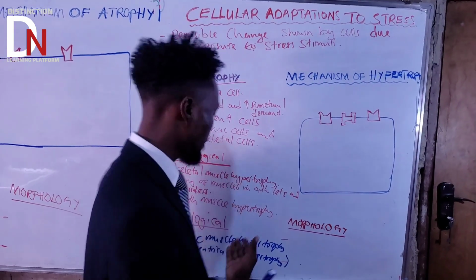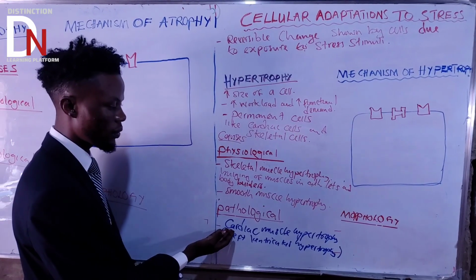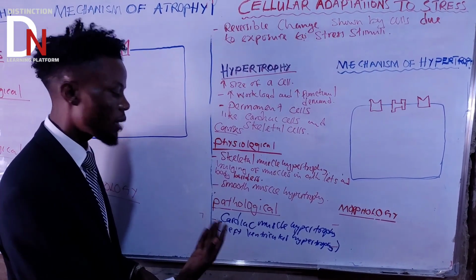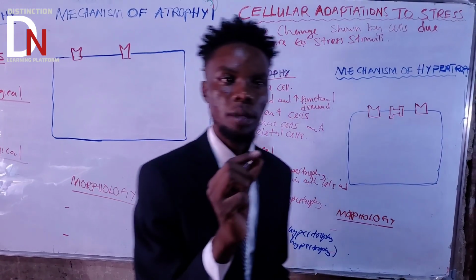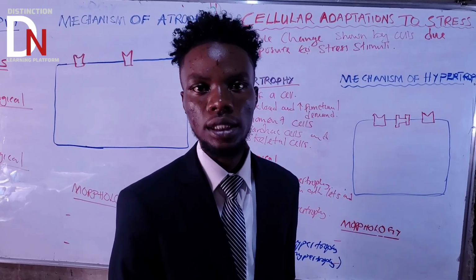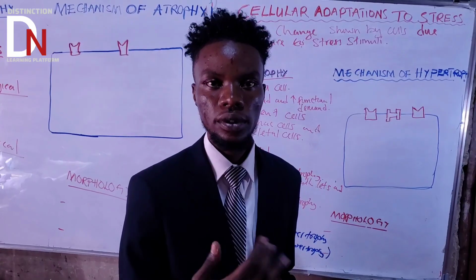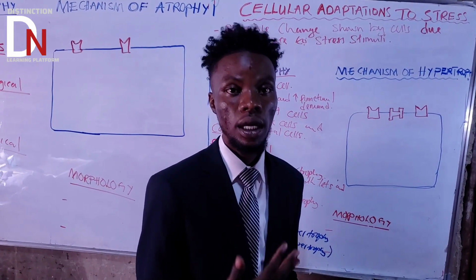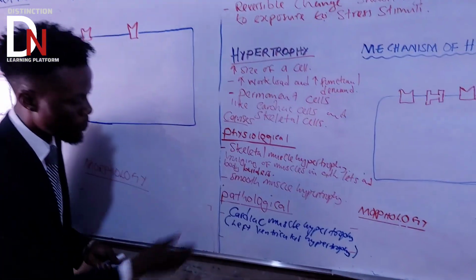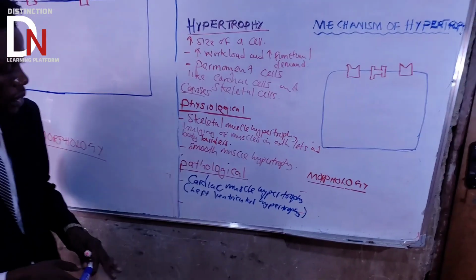Okay, and the other example that I can put here under pathological causes of cardiac muscle hypertrophy is this: maybe someone is not having hypertension, but has a problem with the valves. Maybe aortic stenosis or aortic regurgitation, maybe mitral valve prolapse or mitral valve stenosis. Those are the underlying conditions that can lead to cardiac hypertrophy. Alright? Then what is the other cause apart from cardiac? Everything I've talked about is causing cardiac muscle hypertrophy. Okay, what else?